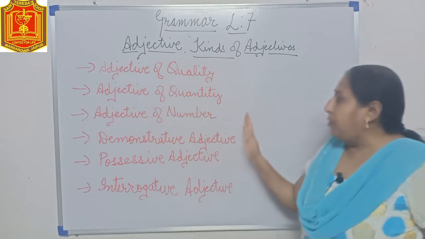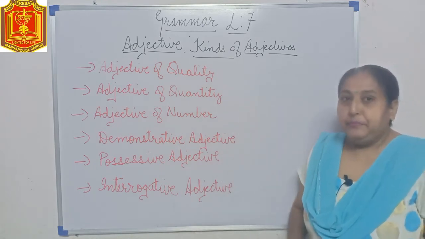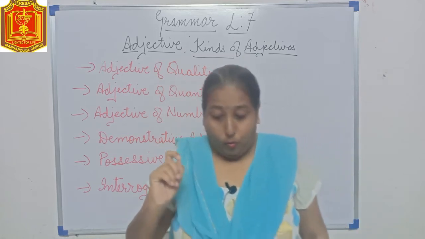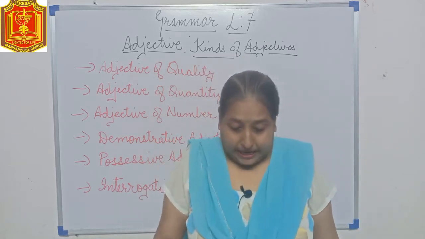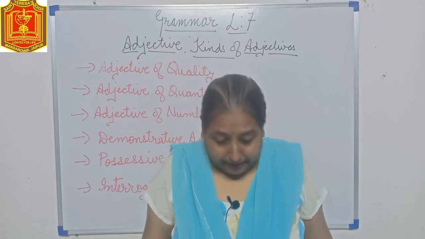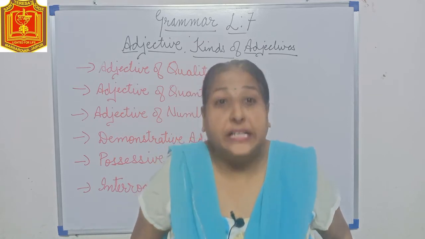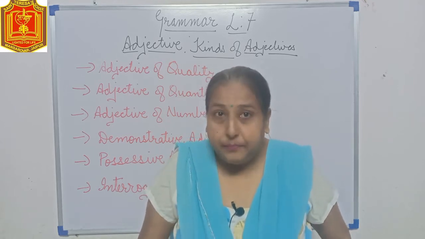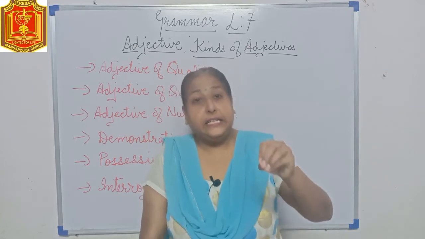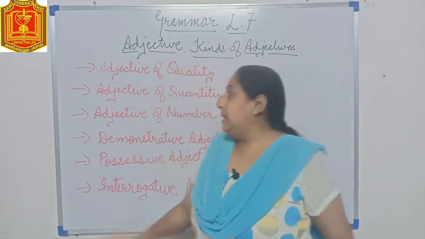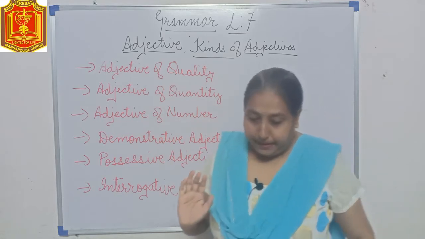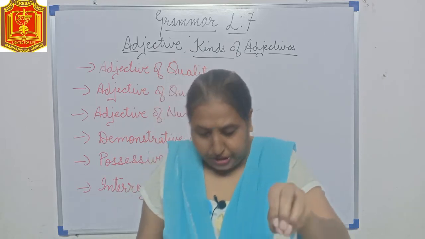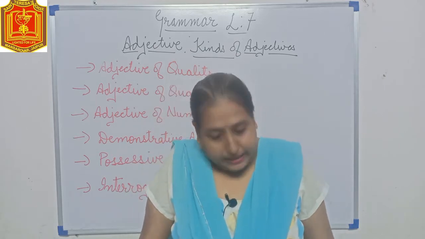Now let's talk about adjective of number. Adjective of number means it is telling the number, how many. Suppose I say, there are 30 students in my class. He came first. He came last. He stands fifth. Now these are telling the number, so it is adjective of number. They tell us the exact position. That is why they are called numbers.